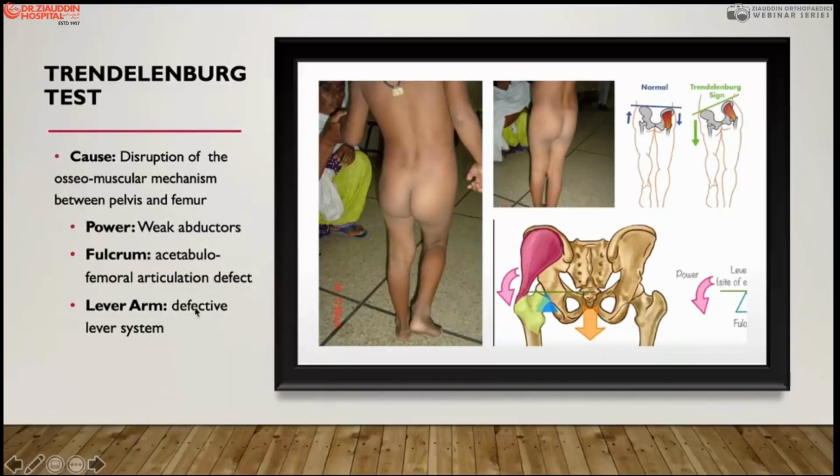And if the lever arm is defective, such as a shortened neck length or a fracture here, then it again produces a positive Trendelenburg test. And we have given the details in the previous lecture on cerebral palsy.